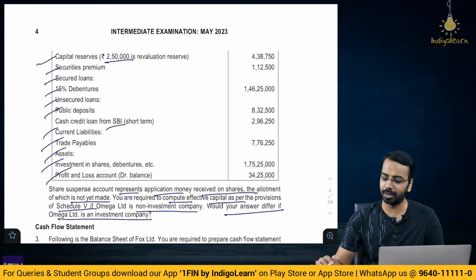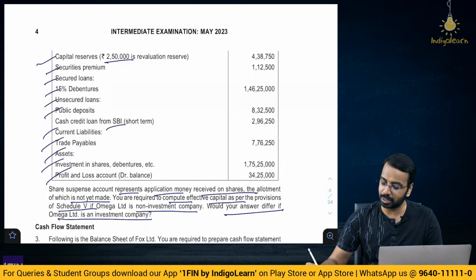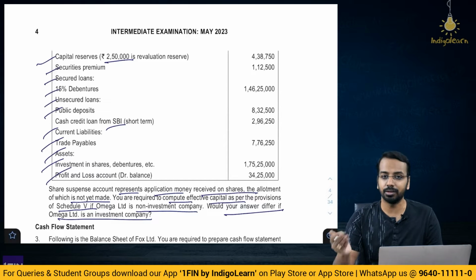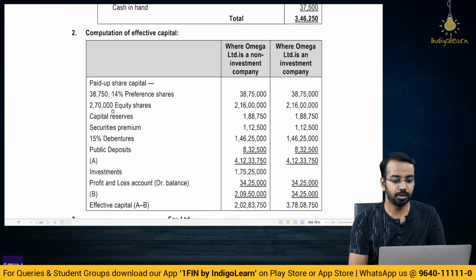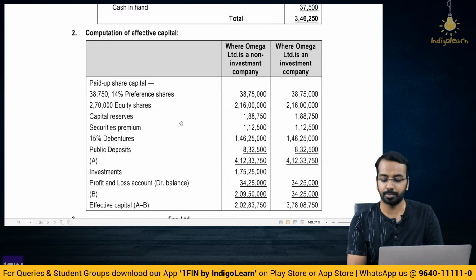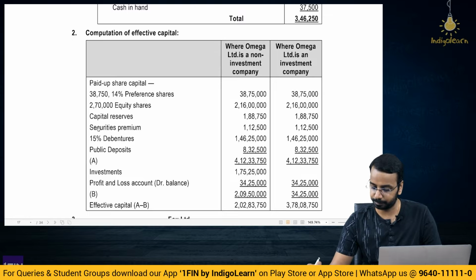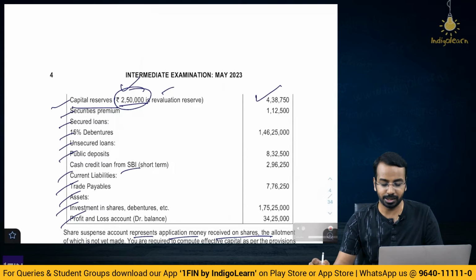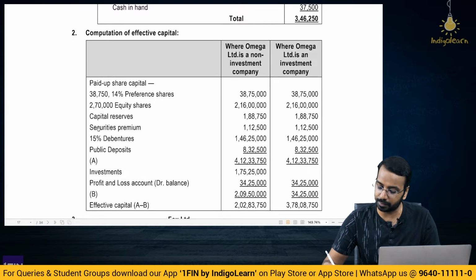Now here, simple, these kinds of questions we have done in the class as well, right? If it is an investment company, you will not exclude the investments. If it is a non-investment company, you will exclude the investment. So if you look at the solution, you will take the paid up capital of preference shares, you will take the paid up capital of equity, right? Then the capital reserves, securities premium. Now capital reserves, if you go back to the question, capital reserve is 438,750. 250 is on revaluation. So this 250 you will reduce and only show the balance part which is not on account of revaluation, right? Then you have securities premium, then you have debentures, unsecured loan.